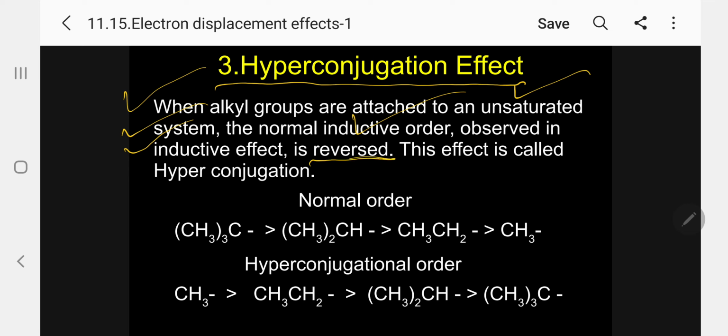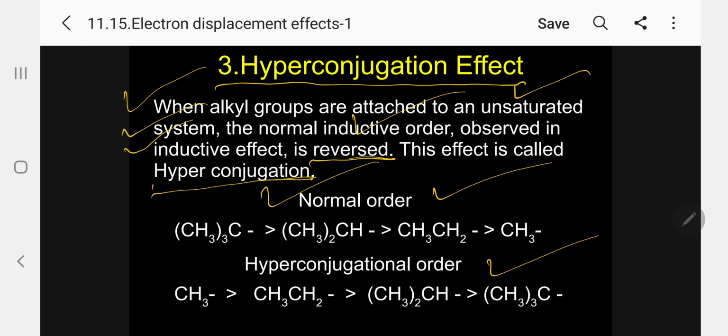Please follow. It is reversed. Only in a saturated part of the molecule, the normal order is followed. But if it is in an unsaturated part, the hyperconjugational order is followed. Please follow. This effect is called hyperconjugation. Let me repeat again. When alkyl groups are attached to an unsaturated system, the normal inductive order observed in the inductive effect is reversed. This effect is called hyperconjugation.